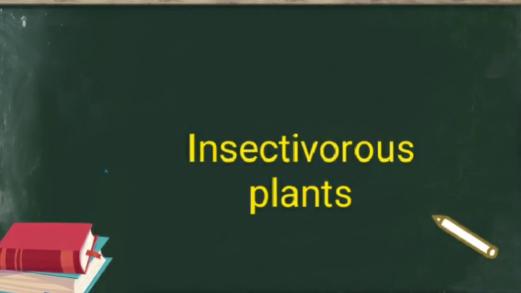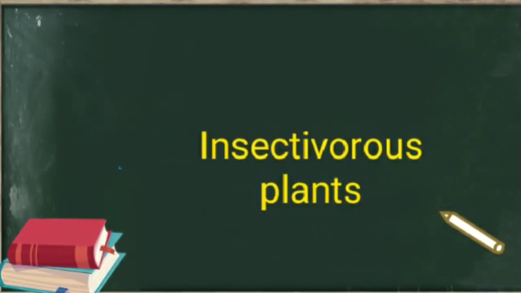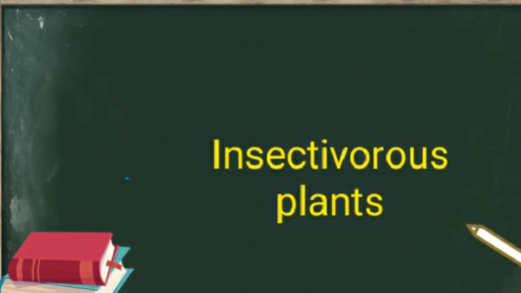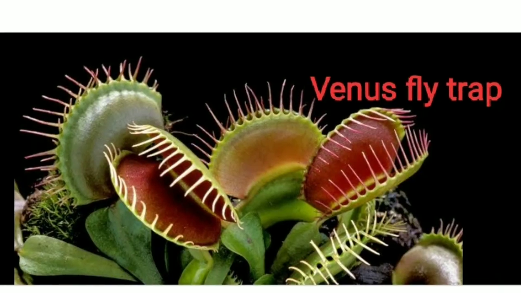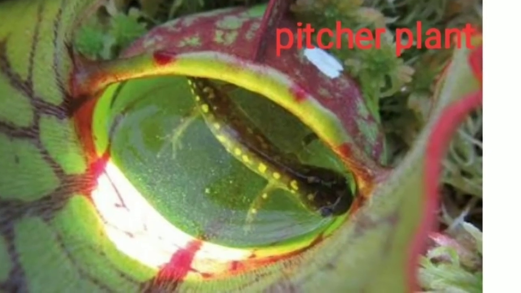Now let us learn about insectivorous plants. Plants that consume insects are insectivorous plants. For example, Venus flytrap, pitcher plant, etc.